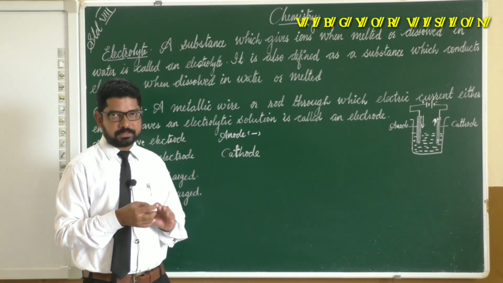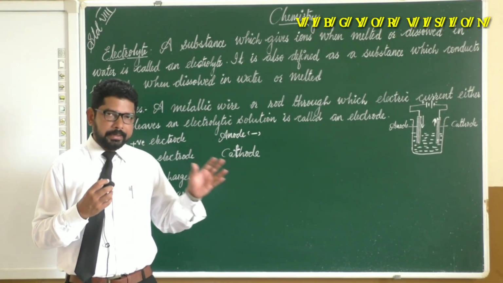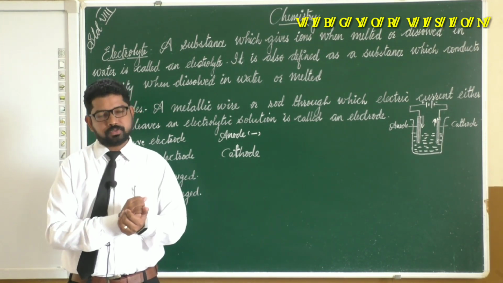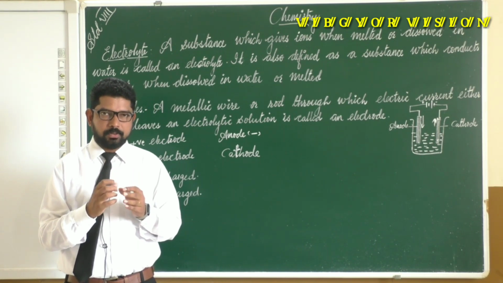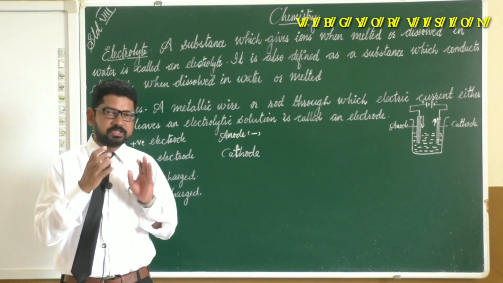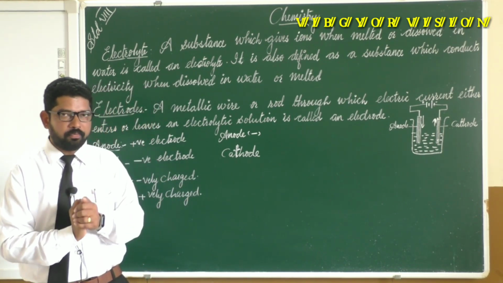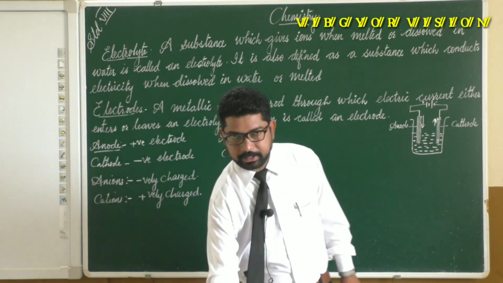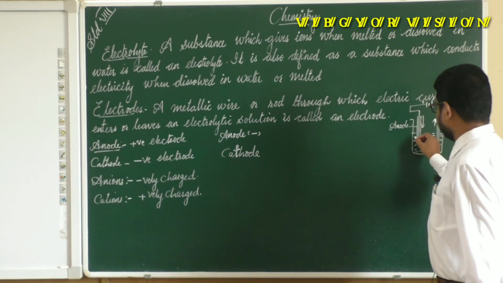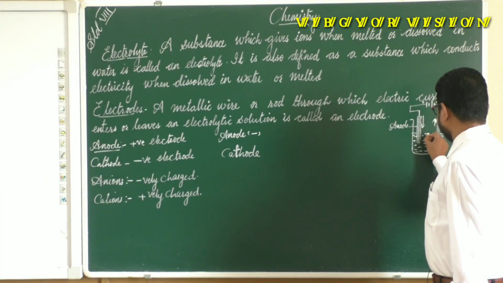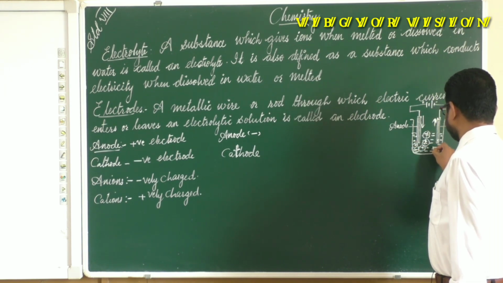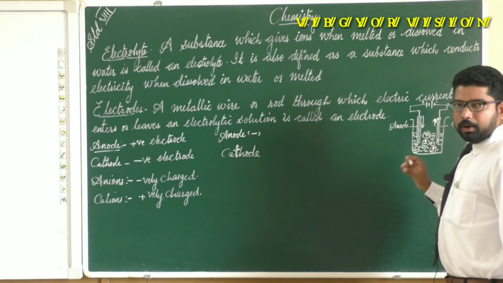Electrolytes are the solutions which can dissociate into ions when dissolved in water. So here we see that ions are already there. In this solution, if we take sodium chloride, we can see many positive and negative ions: sodium ions and chloride ions.